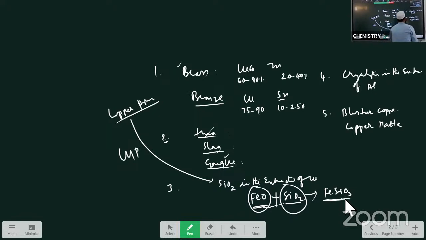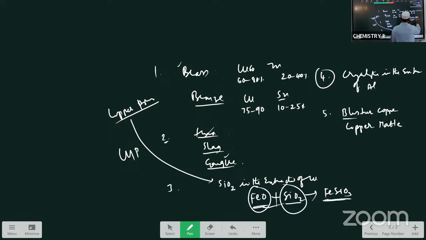Now next, the role of cryolite in the extraction of aluminum. In the extraction of aluminum, cryolite is used. Cryolite increases the conductivity of the solution and decreases the melting point of the ore. It is added to the electrolytic solution to improve conductivity and lower the melting point. So this is about the role of cryolite in the extraction of aluminum.